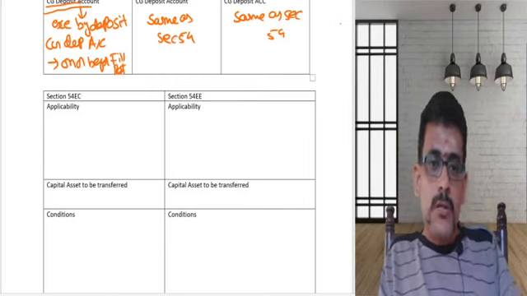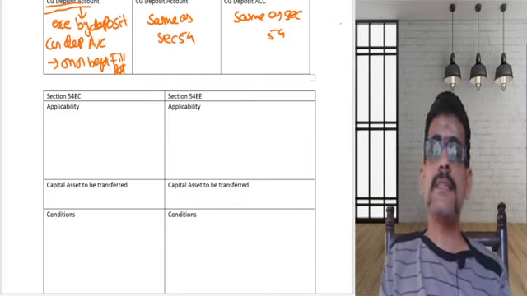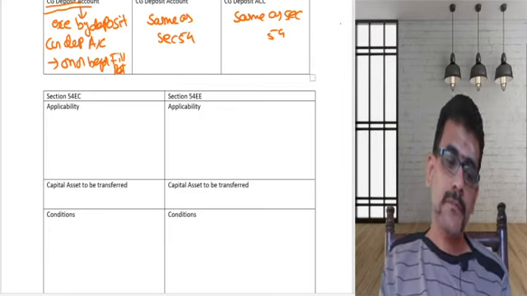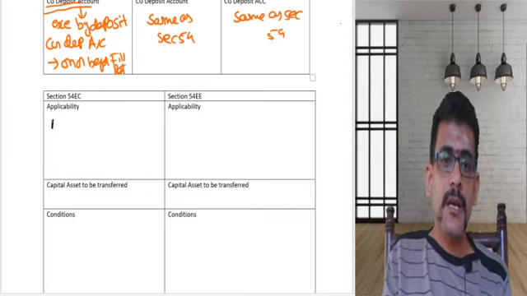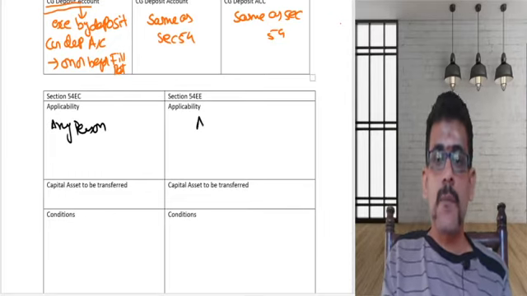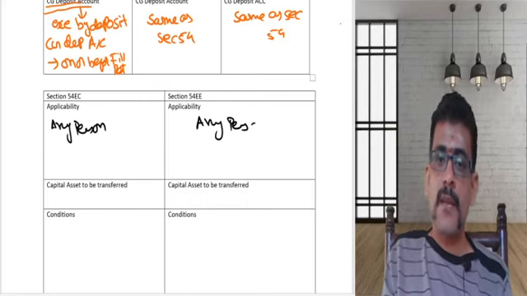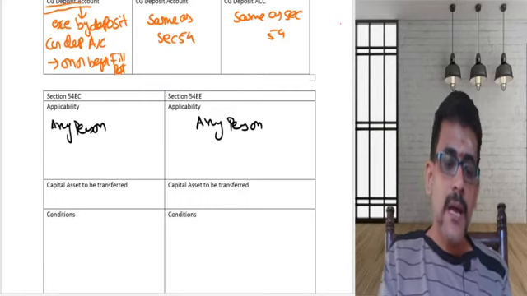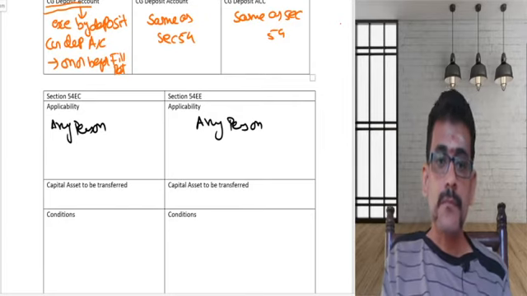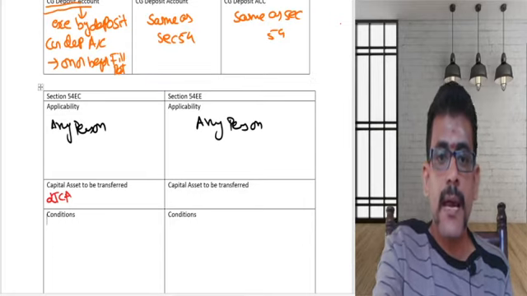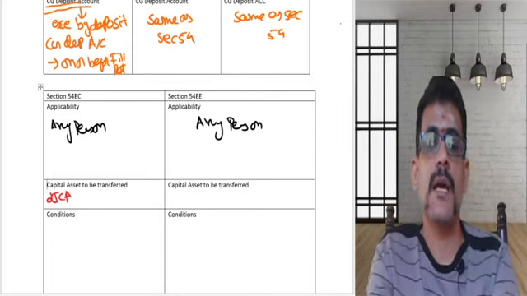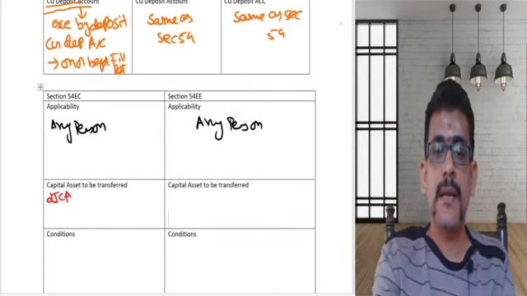Now let us also cover two small sections, 54EC as well as 54EE. Let us first try to understand the applicability. Same as 54D, this is applicable to any person. What capital asset are you supposed to transfer? You are supposed to transfer a long-term capital asset.